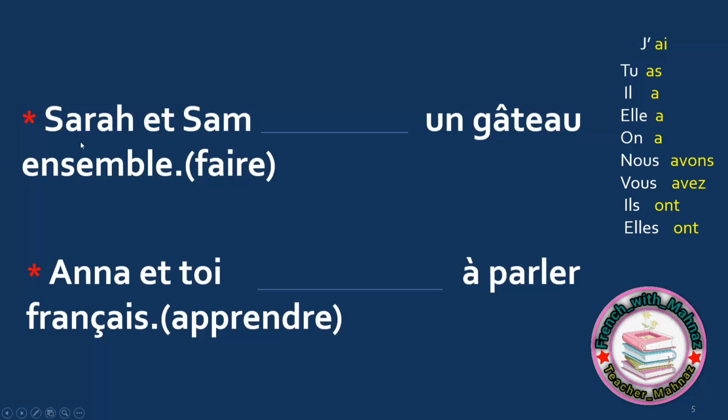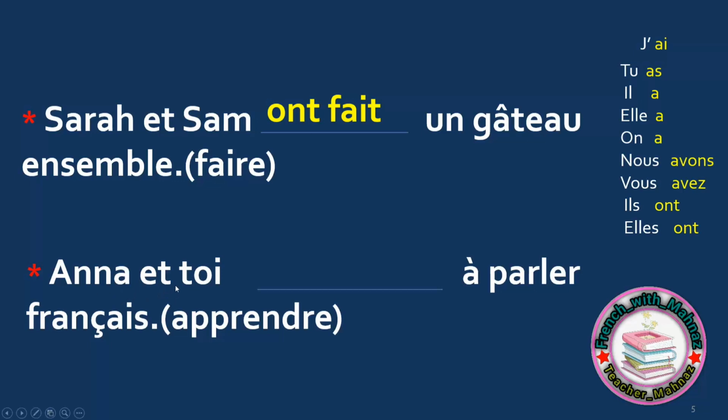So, the answers are these. Sarah and Sam. It is they, ils. So I say ils ont. Sarah et Sam ont fait. The past participle or PP of faire is fait. Sarah et Sam ont fait. They made. Sarah et Sam made un gâteau, a cake, ensemble, together. Sarah et Sam ont fait un gâteau ensemble.